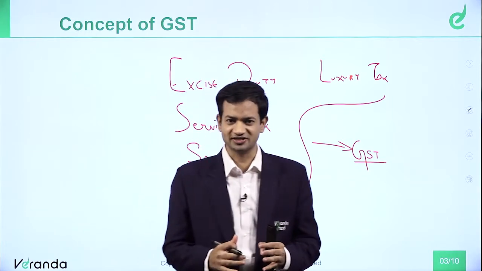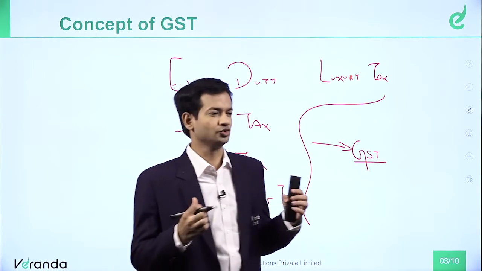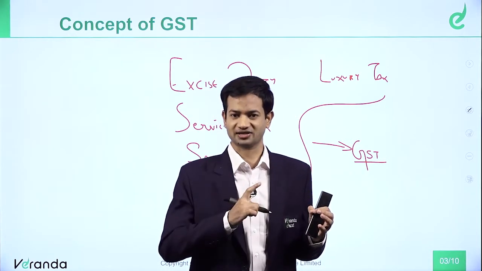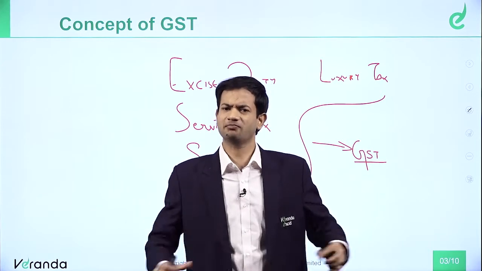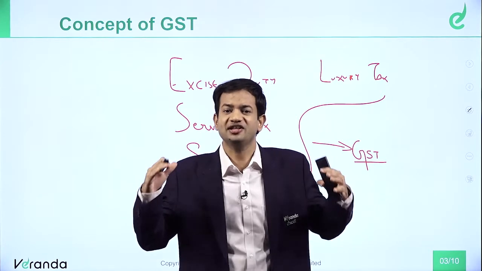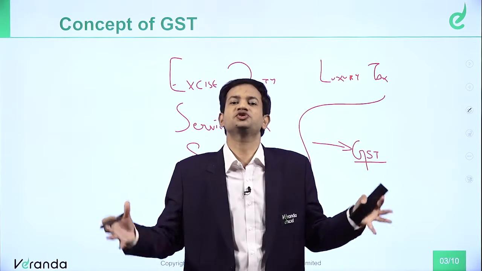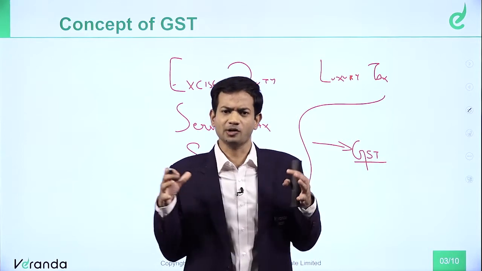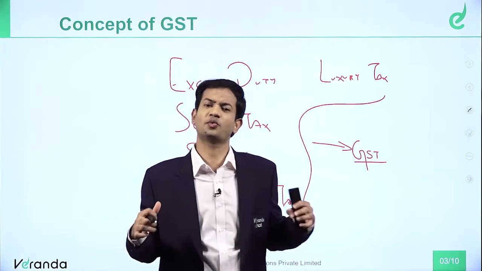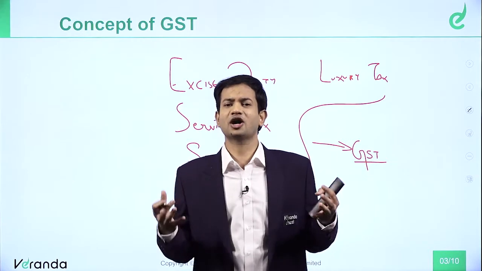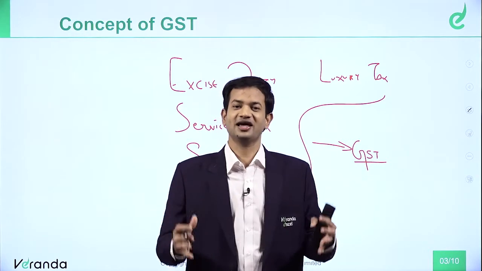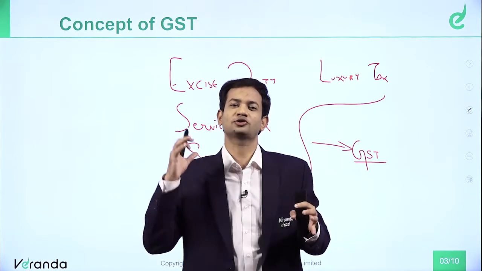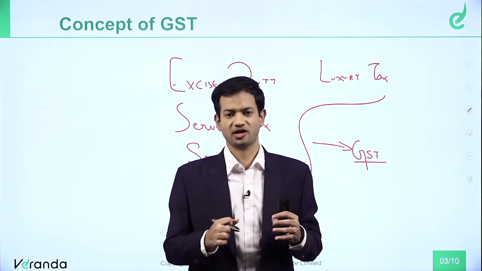That is the reason, as you might watch in media and news everywhere, it is called one nation, one tax. Because multiple levies and multiple taxes which were levied in the previous laws have been subsumed into a single law called GST. Now, India is not the first country to implement GST. This is a worldwide accepted concept. Around 160 countries in the world have already implemented GST in some form or the other. Now in India also, in 2017, GST was implemented.